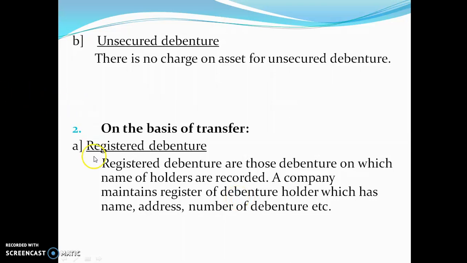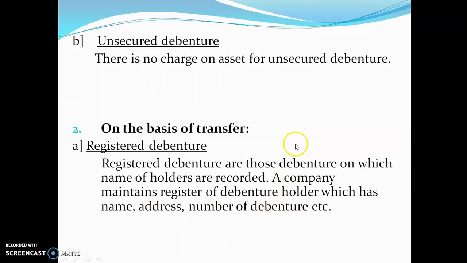I just repeat, my dear students. Registered debenture means those whose names are already entered in the debenture certificate as well as in the register of debenture. So if Mr. A is having a debenture certificate, A's name is written in the debenture certificate and his name is also written in the register of debenture. Now not only the name, there are many details like name, address, number of debentures, etc.